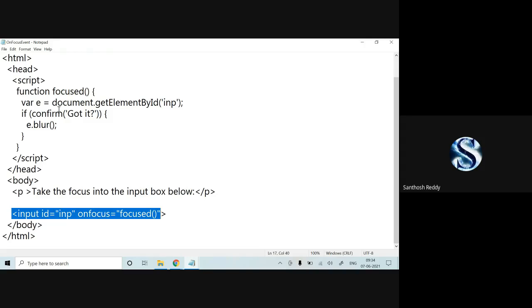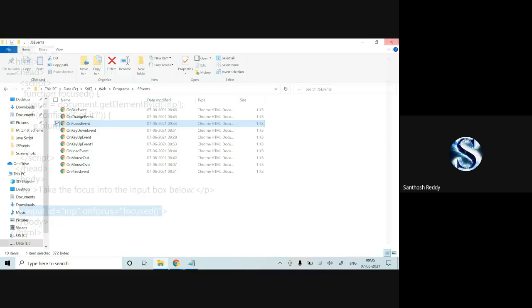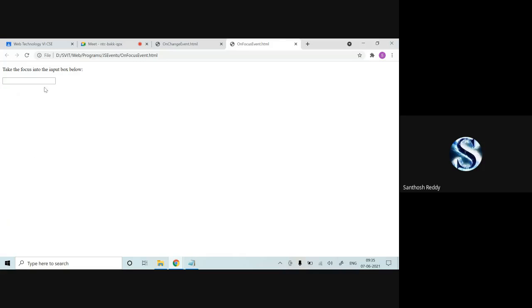In that focused function, I have written code extracting the location of this input and it is checking, confirm, got it. Nothing else I have taken. I'm just displaying something called confirm, got it. That's it. I'll save the code on focus event. See, got it. When I place a cursor here, it is focusing.